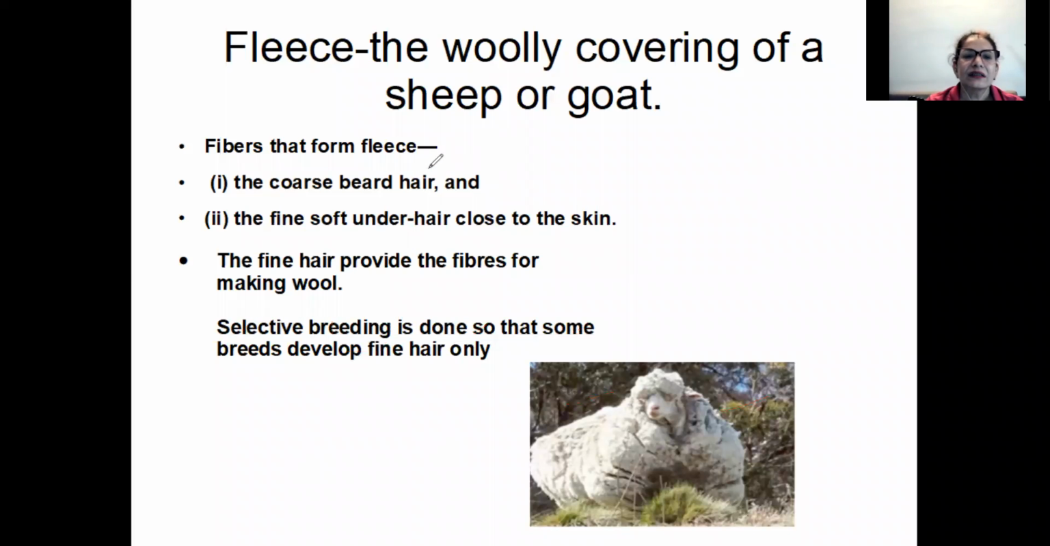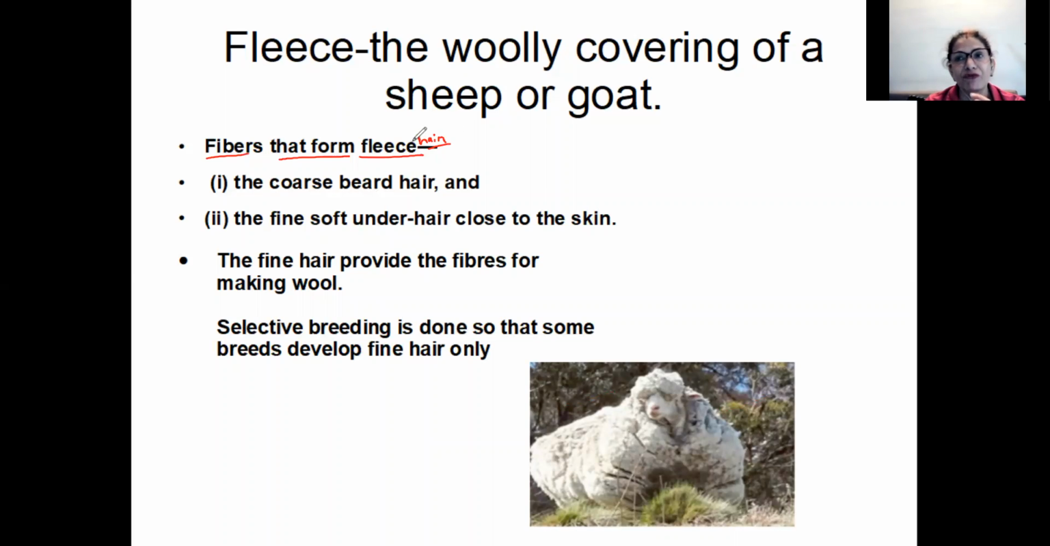What is fleece? The fibers that form fleece. Fleece is nothing but the hair, the outer covering of the animal. That is known as the fleece. This fleece is first cut. Now the fleece can be coarse, because we are talking about the hair variety.